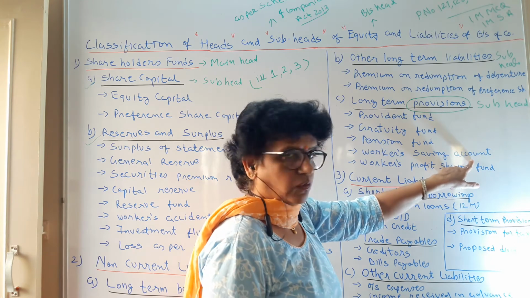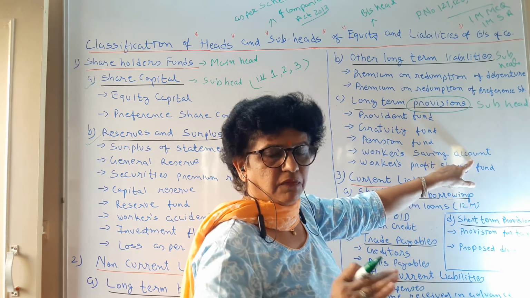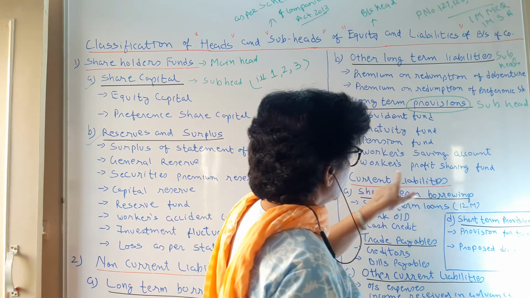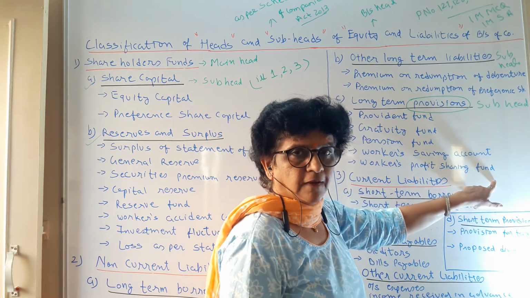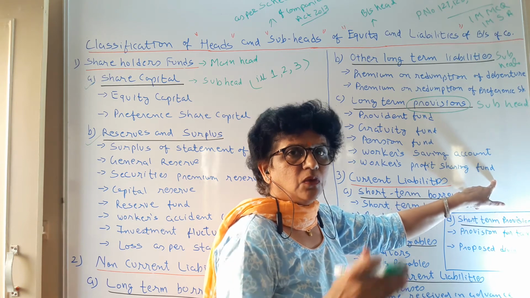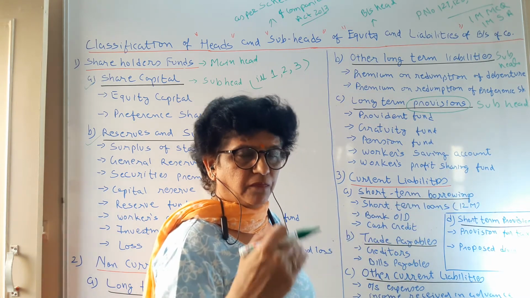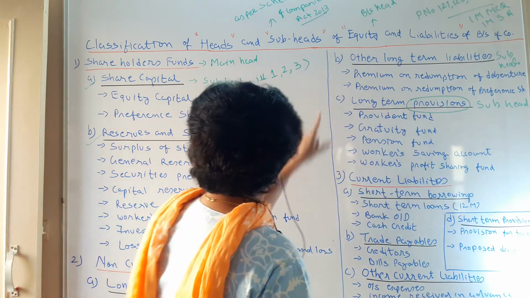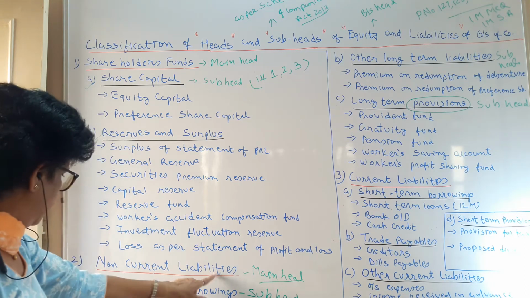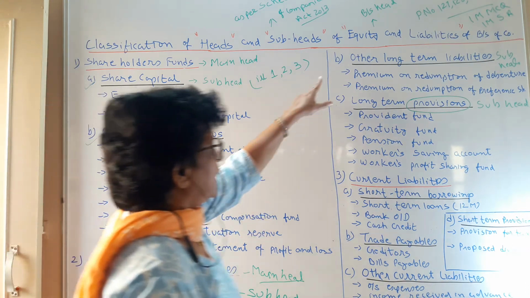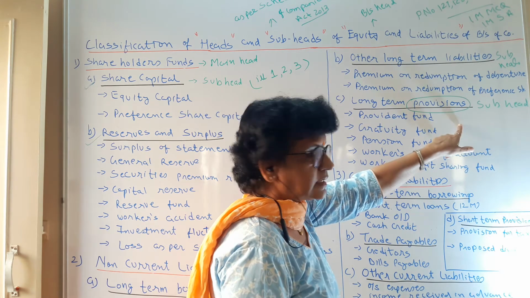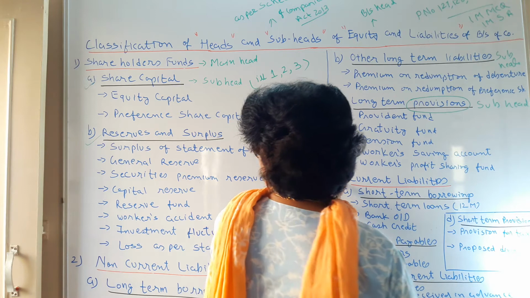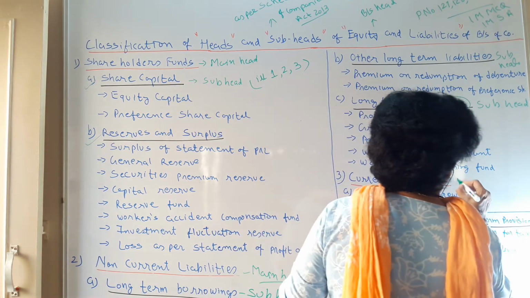Workers savings account. If you have maintained the savings account of workers, their savings account balance also you can't touch. Workers profit sharing fund. If the company has committed to share a part of the profit with the workers, that fund also has to be kept aside. So in this manner, under non-current liability, you have 3 points which are to be considered as sub-points.